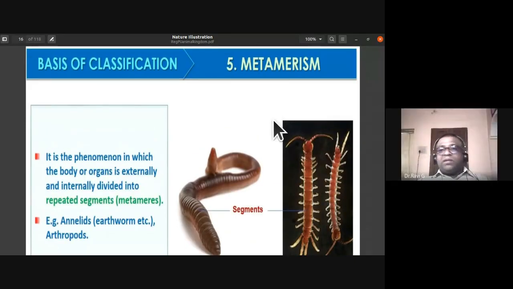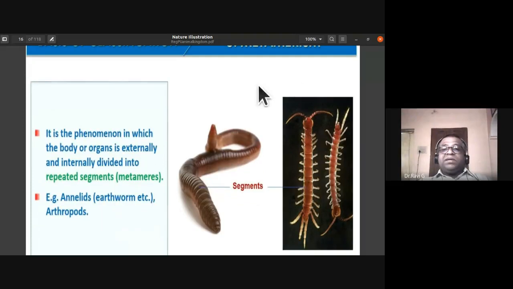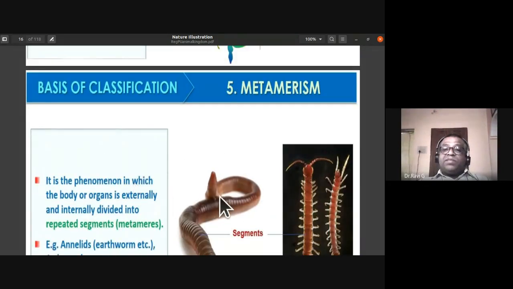Today's topic is the other bases of classification of animals. The fifth criterion is metamerism. What is metamerism? It is a phenomenon in which the body or body organs are externally and internally divided into repeated segments, or metameres. Metamerism is a phenomenon in which the body organs are externally as well as internally divided into repeated segments.